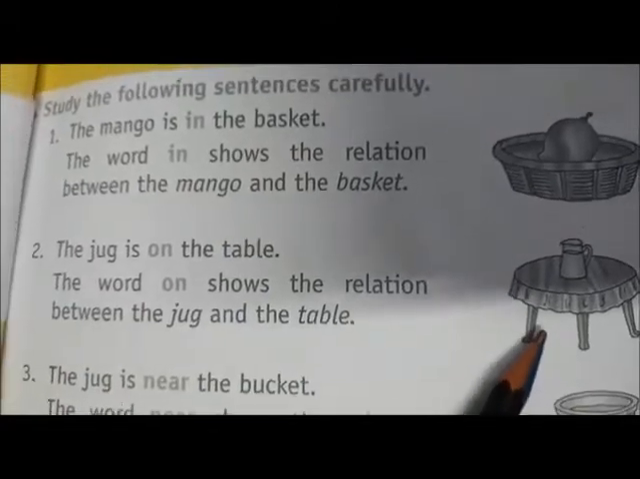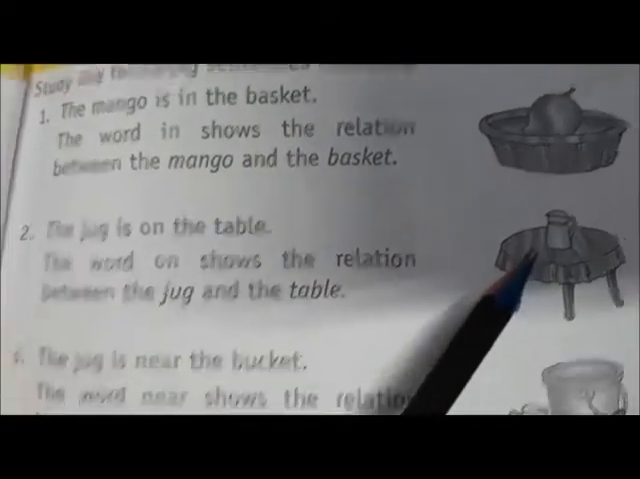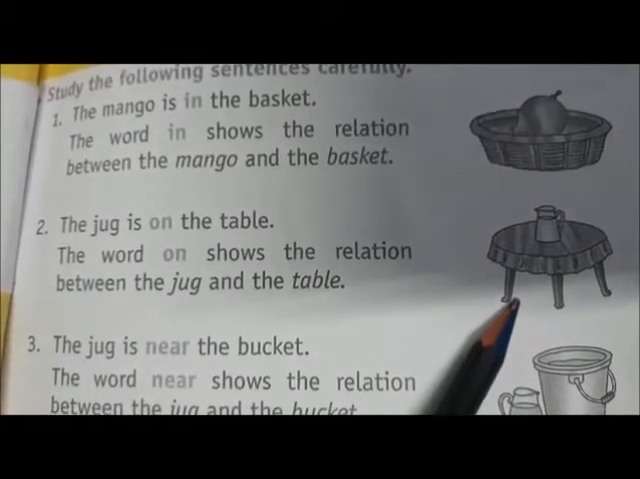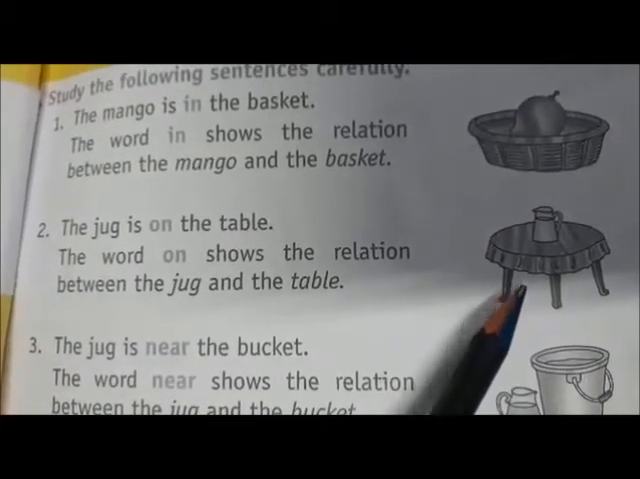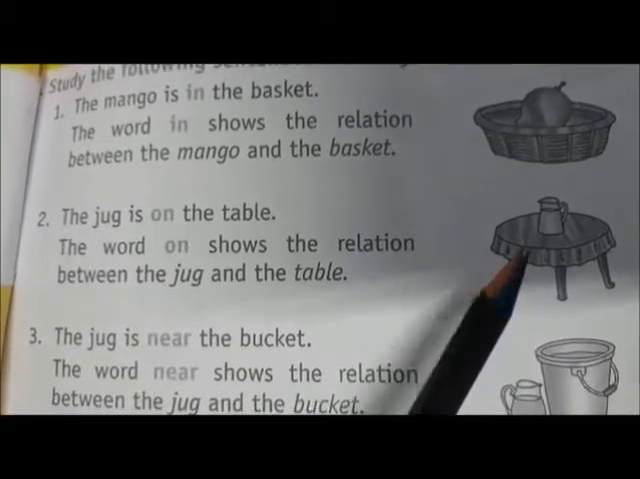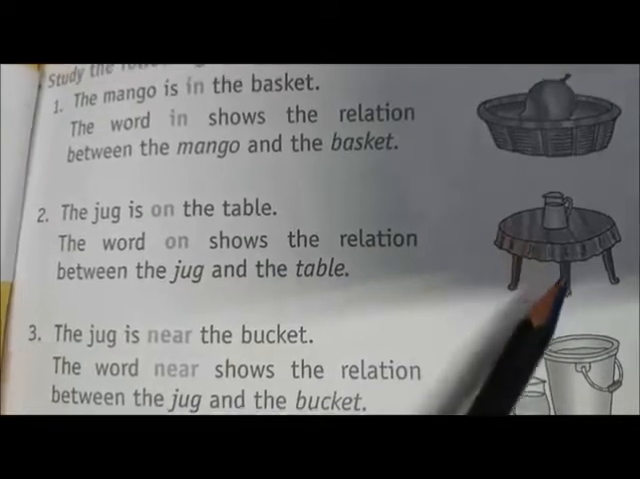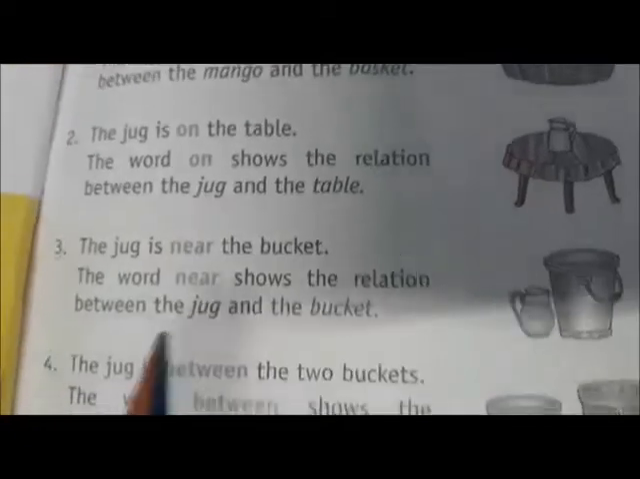Now coming to the next one. What is the picture here? There is a jug and a table. Where is the jug? The jug is on the table. The word on shows the relationship between the jug and the table. Next.